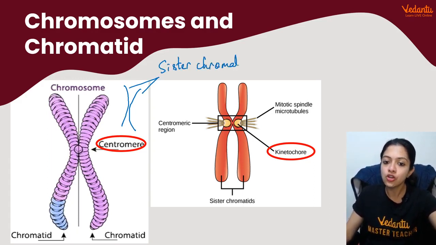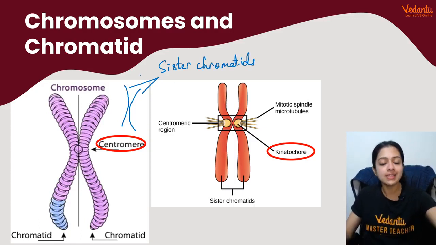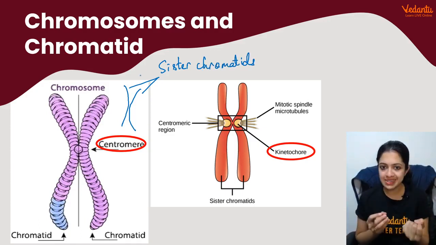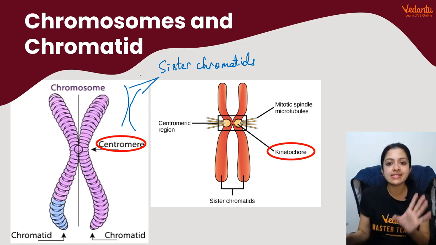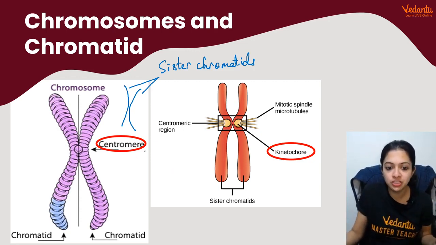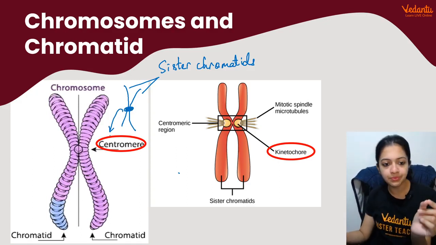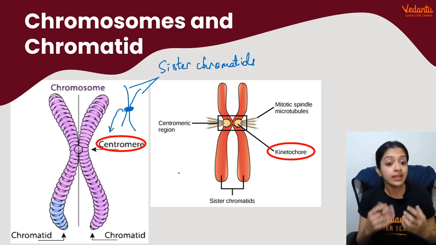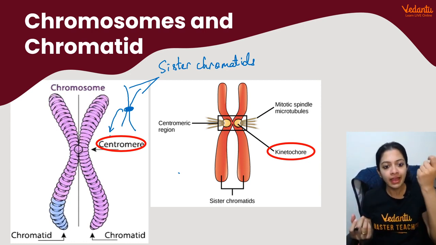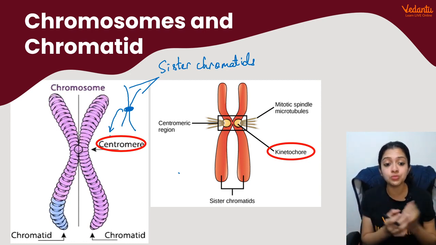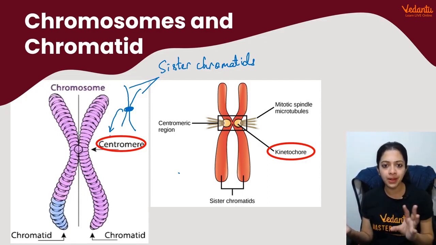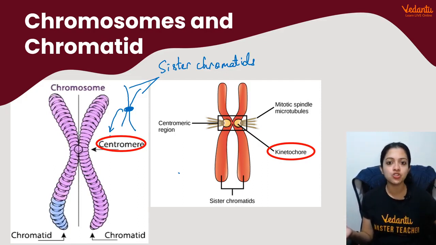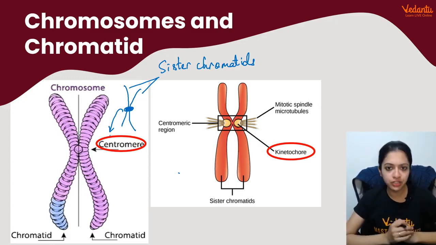They are called sister chromatids because if you look at it at a deeper sense, they are exact carbon copies of each other. But these sister chromatids would be attached together at the center by a structure called the centromere. This is something that you would find only at the time of cell division, the arrangement of the genetic material in the form of sister chromatids attached by the centromere. So a chromosome is comprised of sister chromatids attached by the centromere at the time of cell division, or rather when a cell is preparing for cell division.